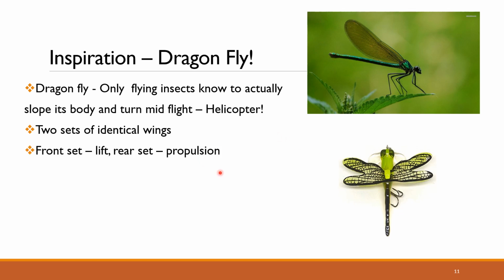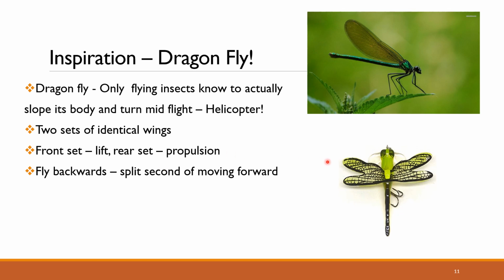The front set of wings helps in lift. Lift is moving from a lower position to a higher position, whereas the rear set, the wings present at the back, are used for propulsion. Propulsion is pushing the body forward.